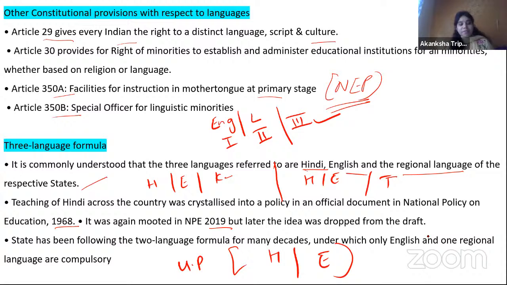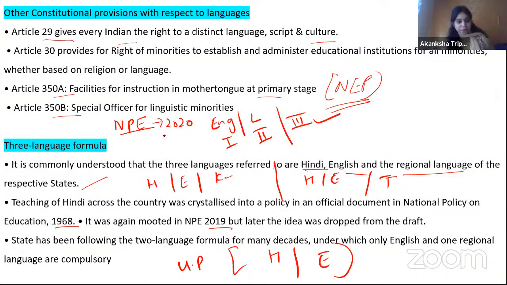So maybe this three language formula can be applicable in the states where Hindi is not their mother tongue. So this is one thing. Now, basically, in the new policy on education, right now you must be knowing in 2020 it came, and what are the recommendations we have discussed when we were dealing with daily current affairs.